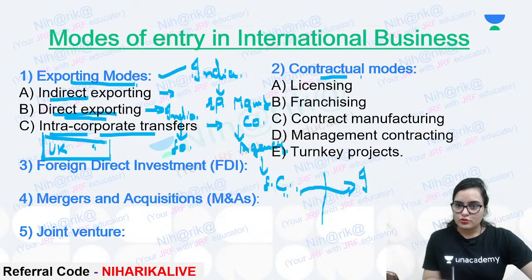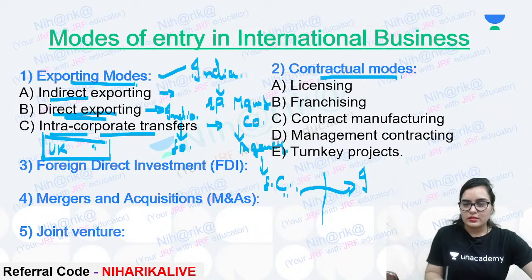Next is contractual mode. How do we do international business via contractual mode? Either by licensing. Now, what is licensing?